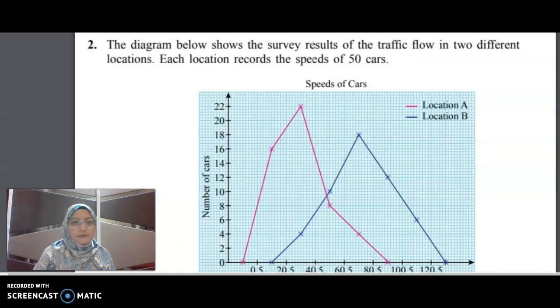Now, let's go to question 2. The diagram below shows the survey results of traffic flow in two different locations. Each location records the speeds of 50 cars.